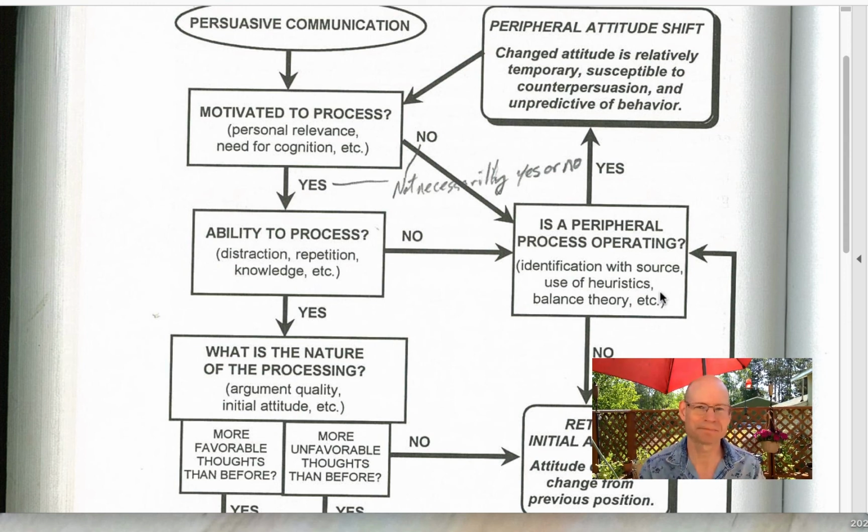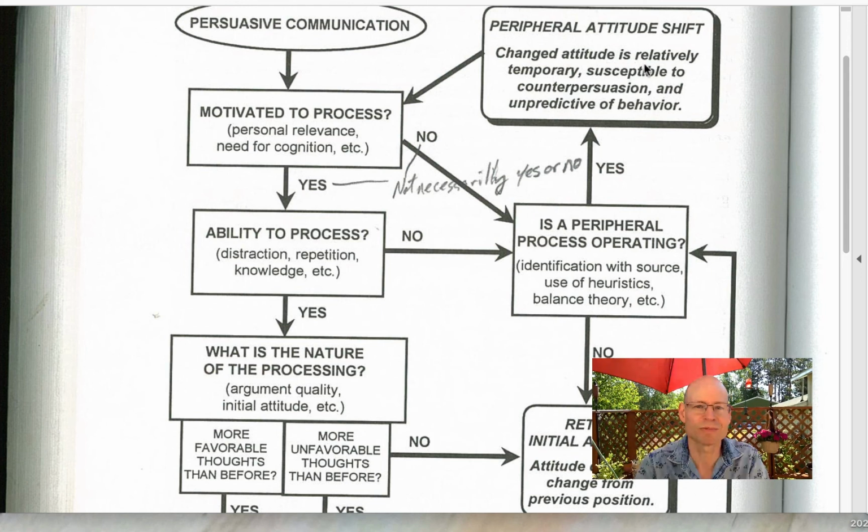Maybe it's just a really annoying ad. I don't like the guy's voice. Regardless of the argument, the guy's voice just bugs me. That could be a peripheral cue to have me change my attitude in a negative direction. So if there's a peripheral process operating, then peripheral attitude shift could happen. And that creates a certain kind of attitude.